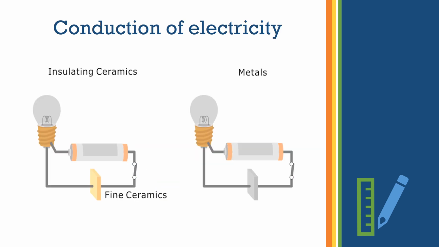We know that metals are good conductors of electricity, which means that if I connect it in the circuit, it will be able to transfer the electrons from one part of the conductor to the other, because of which the electricity will start flowing and the bulb will glow. However, here you have an exception. Lead is a bad conductor of electricity. Even though it is a metal, it is a bad conductor of heat also, and it is a bad conductor of electricity also.